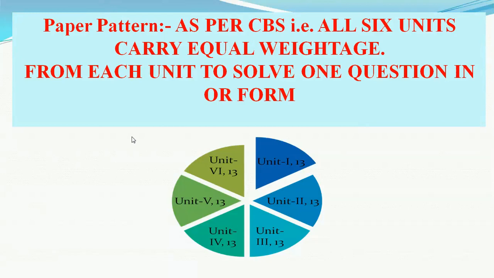The paper pattern as per the CBS system: all the 6 units carry equal weightage. From each unit you have to solve one question in OR form. All questions carry equal marks, almost 13 marks, and it is a total 80 marks paper.